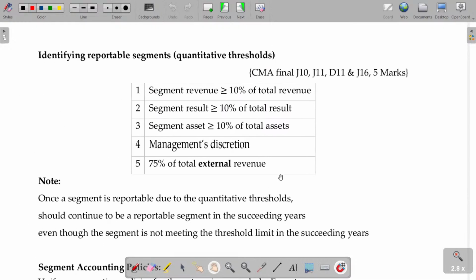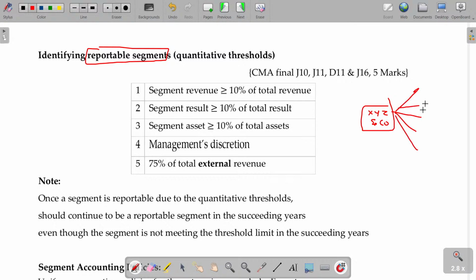Clear? How can you identify the reportable segments? Reportable segments. XYZ and Co has 5 segments: A, B, C, D and E, and they prepare the income statement as well as the financial position statement, balance sheet, in total. That is needed.